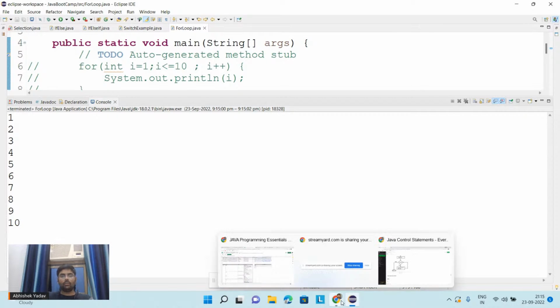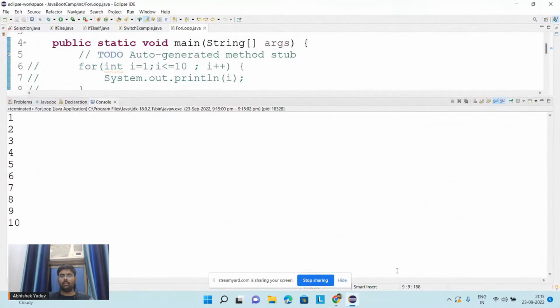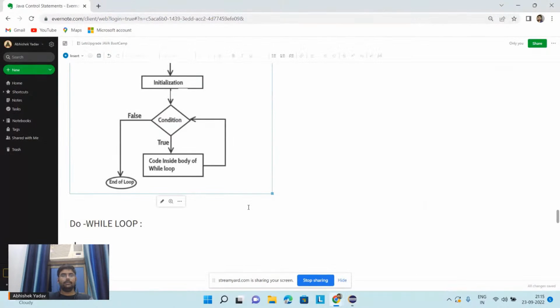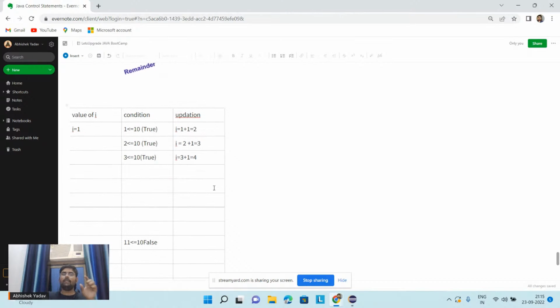And again if you have to dry run, you have to use the same table that I have drawn. You can draw a table like this, with j equal to 1 as the initialization part. You know the while loop, the condition part, and the updation part. You just have to dry run the code till the condition becomes false, and according to that you will print the output on the output screen.